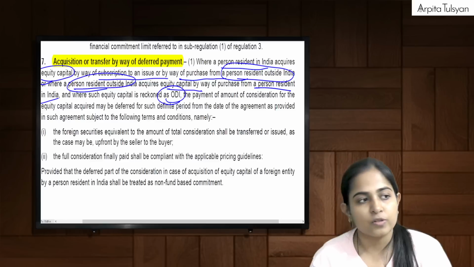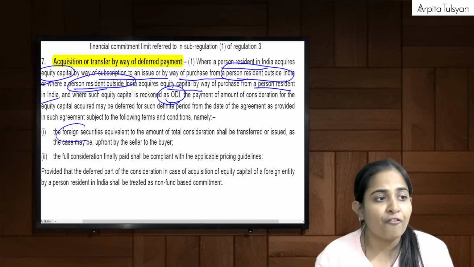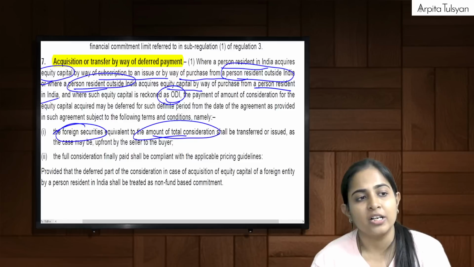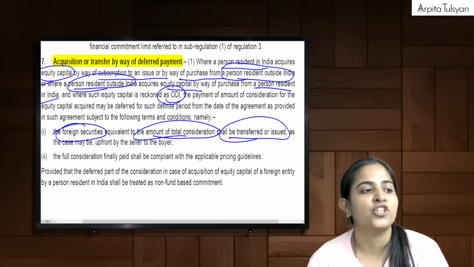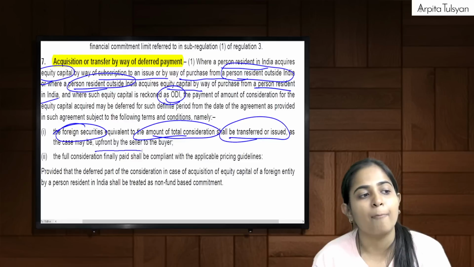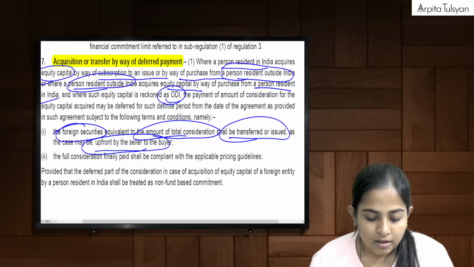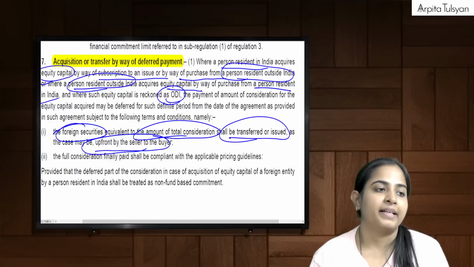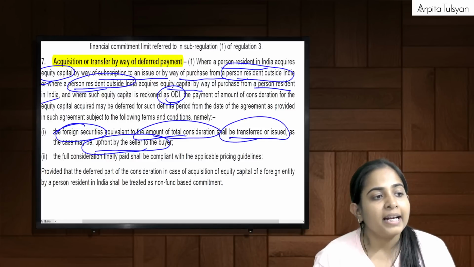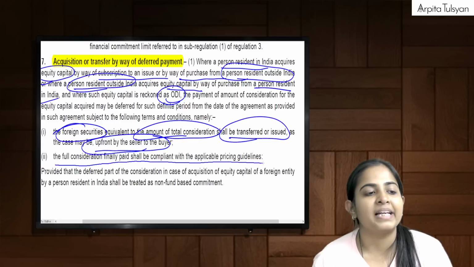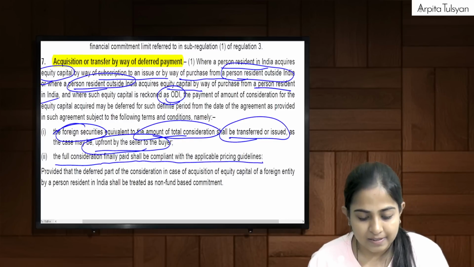Now, what are those? The foreign securities equivalent to the amount of total consideration shall be transferred or issued, as the case may be, upfront by the seller to the buyer. What do you mean by this? And another thing is the full consideration finally paid shall be compliant with the applicable pricing guidelines.